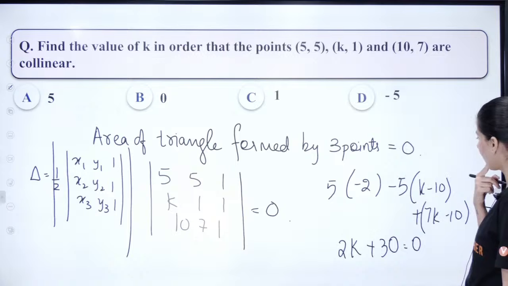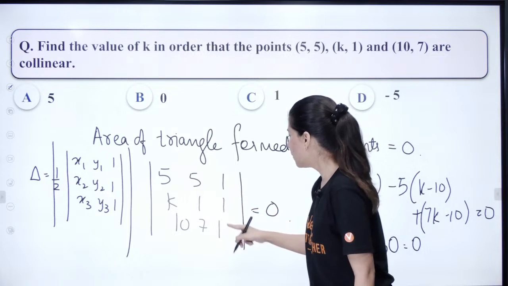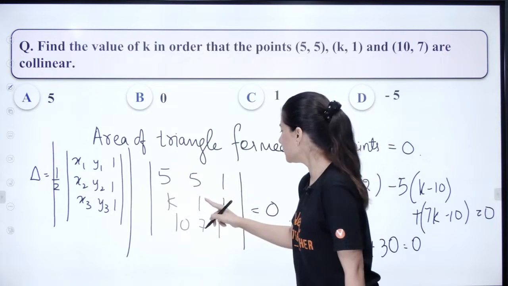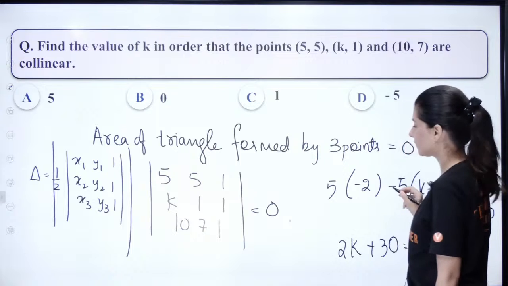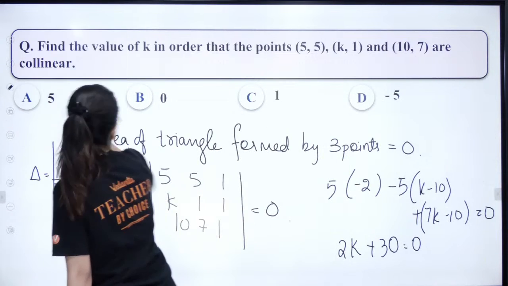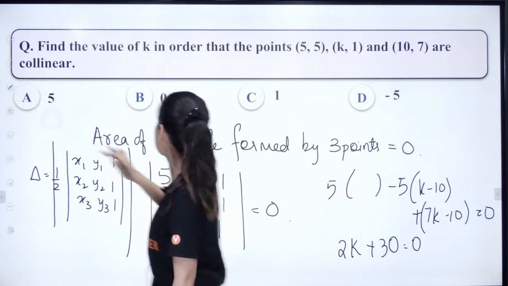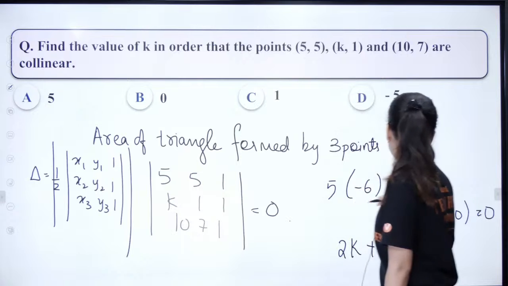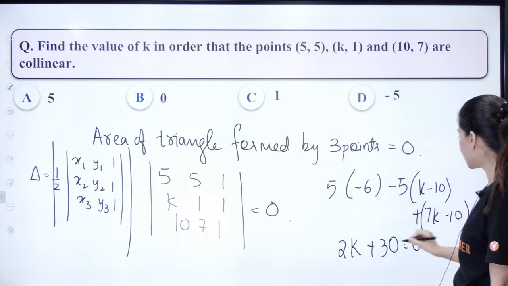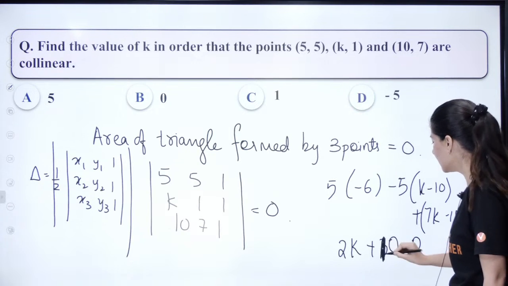I have made a mistake. 5 times 1 minus 7, what is 5 times 1 minus 7? Minus 6. So minus 30 and minus 40. So this is 10. Yes, this is 10. Now it's fine. This is 10.